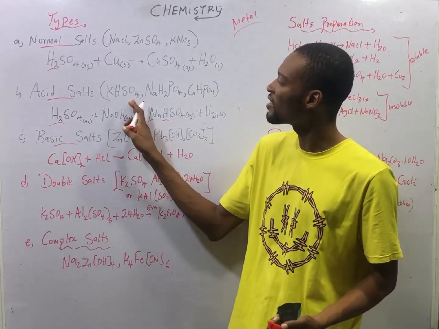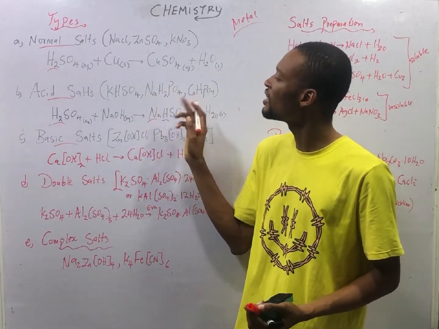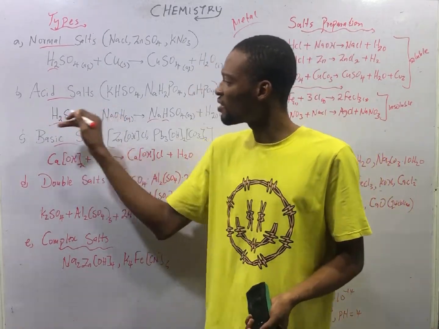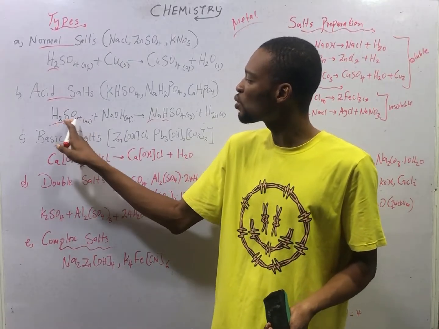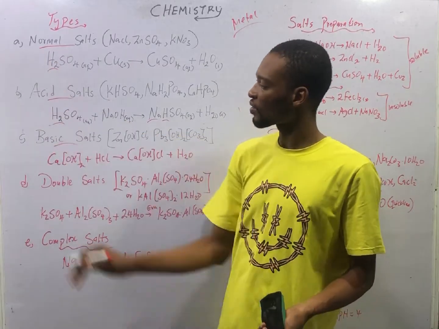Examples are KHSO4, NaH2PO4, CaHPO4. Now, if this were complete neutralization, if both of them were replaced, we'd have Na2SO4 and water. In that case, it will be a normal salt.